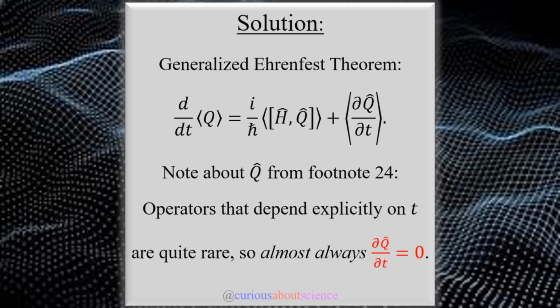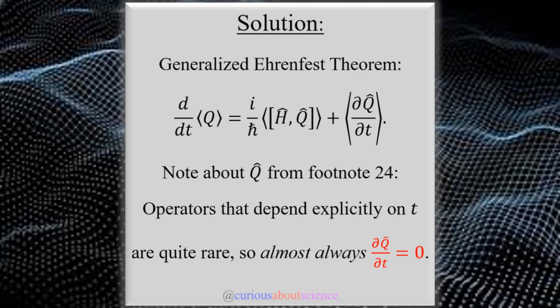But they do make it a point to note here that in footnote 24, operators that depend explicitly on time are quite rare, and they are almost always zero. So for this exercise, we're going to assume that that last expectation value is zero, so let's be aware of that.